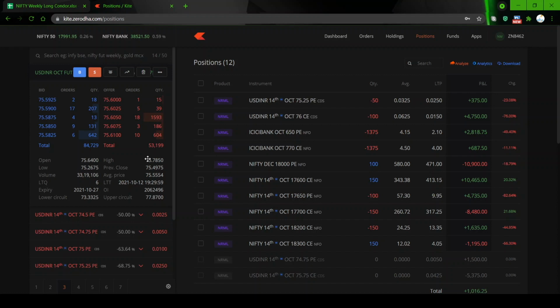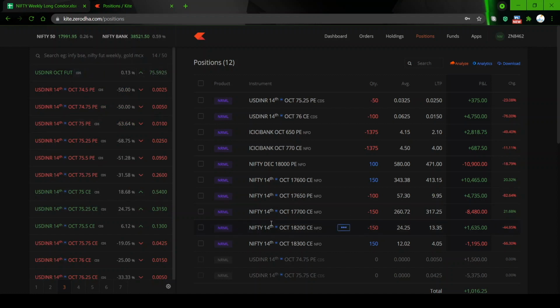This movement, about 50 paisa in a single day, on a normal day for USD INR is huge. The pair was very volatile. I don't know what is the reason. I have to go and see whether there is any news, because normally there is no major news available now. It's a normal market only. I don't know why it moved so volatile so much.